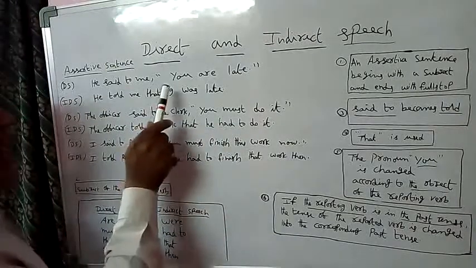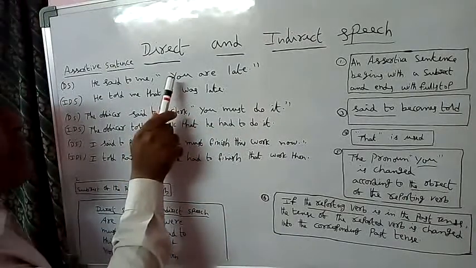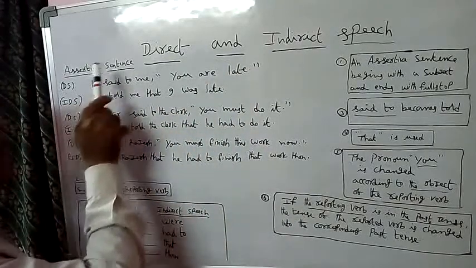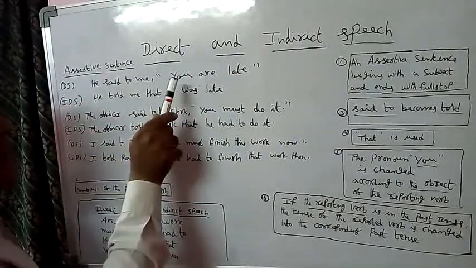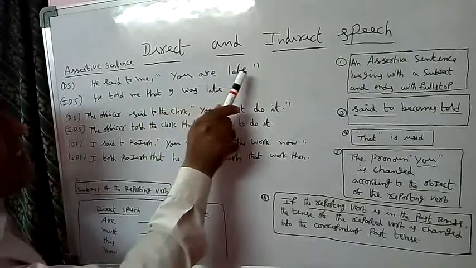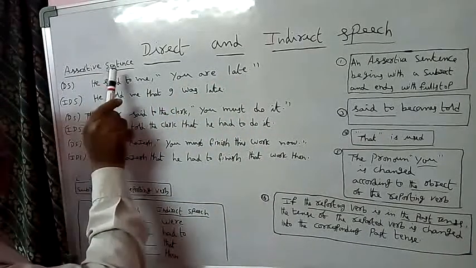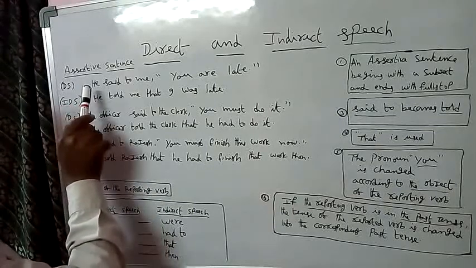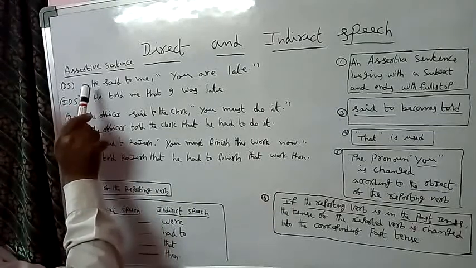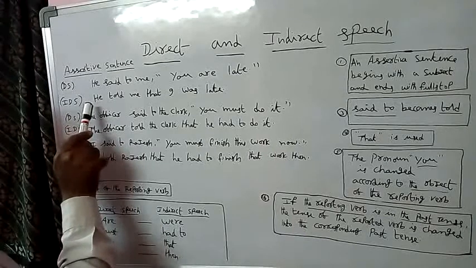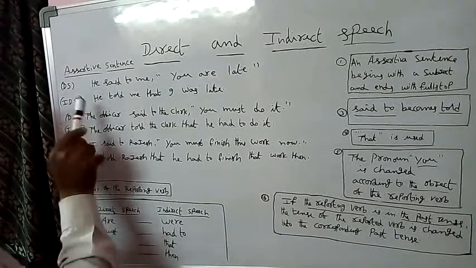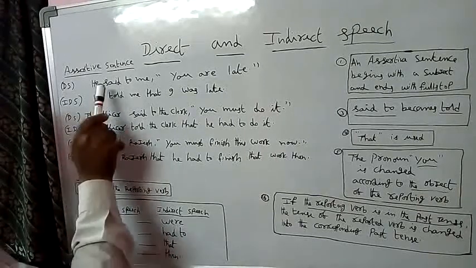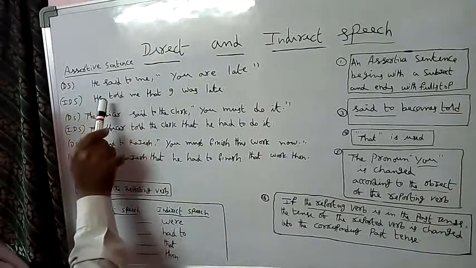Here, an assertive sentence begins with a subject and ends with a full stop. This is called an assertive sentence. Here in direct speech, the subject is he. The same subject we must write in indirect speech, he. And the reporting verb "said to" becomes "told".